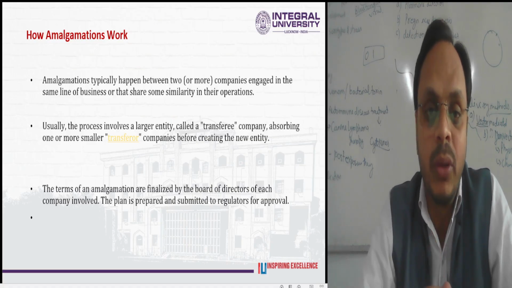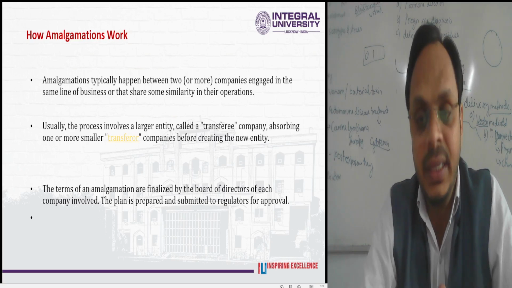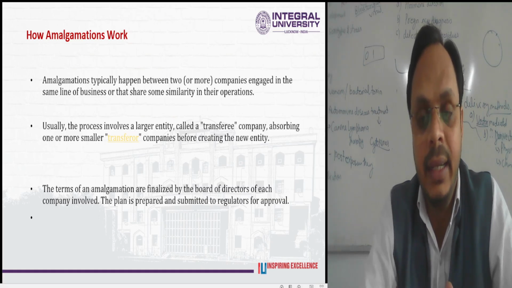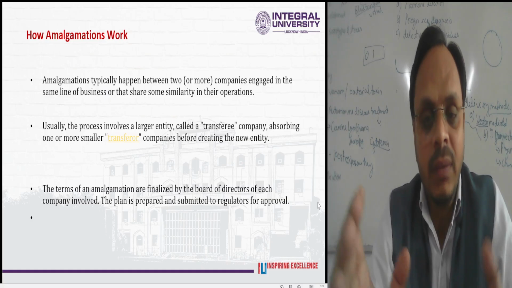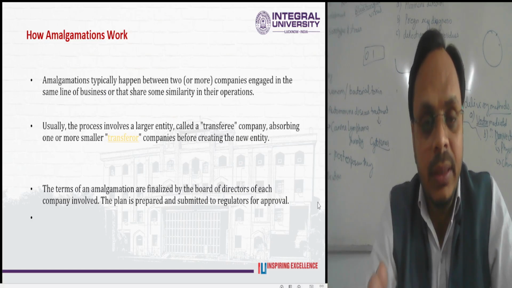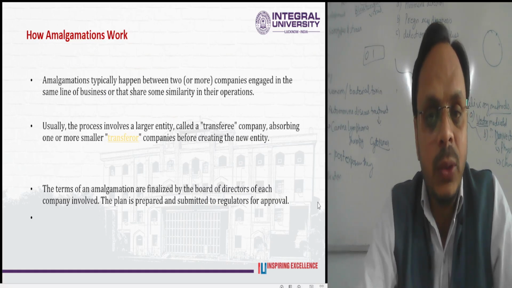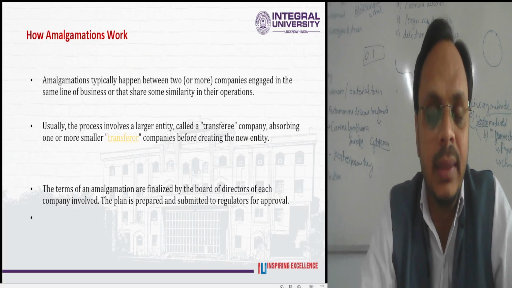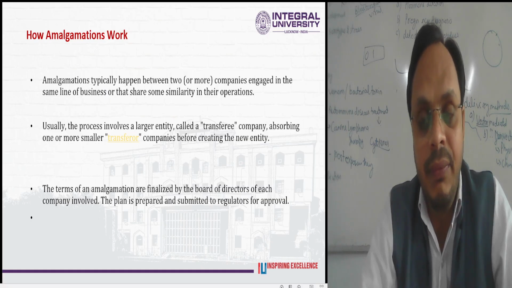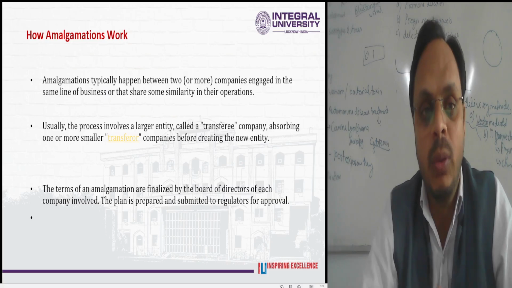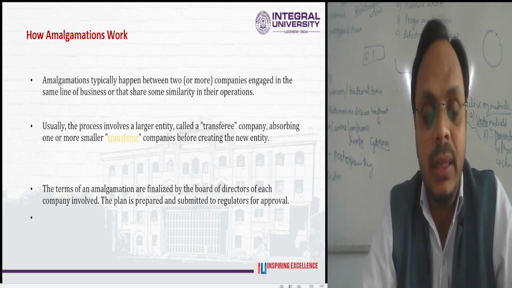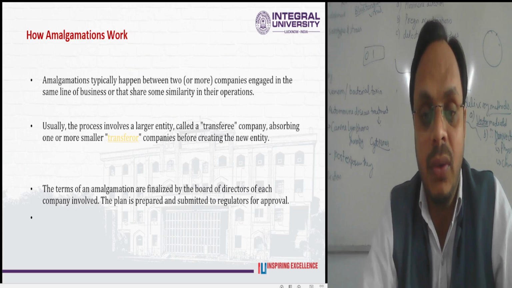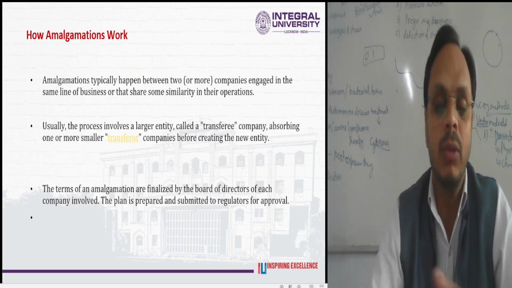the process usually involves a very large entity called the transferee company absorbing one or more sellers, meaning transferor companies, before creating a new entity. When these two companies combine and merge with each other, and one new separate entity comes into existence, it is known as the amalgamation of the company. The terms of an amalgamation are finalized by the board of directors of each company involved. The plan is prepared and submitted to the regulator for approval.